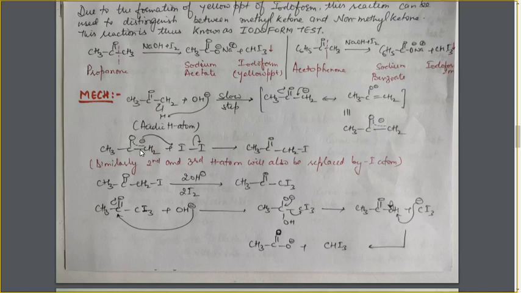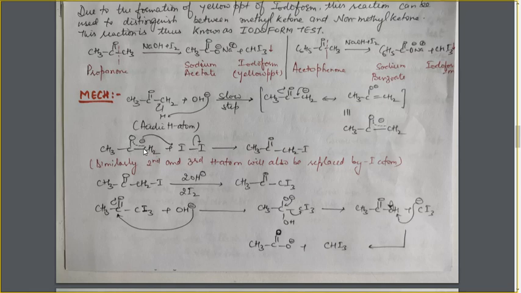Now, this enolate ion will attack the I2 molecule and abstract the I positive ion, because as this negatively charged ion approaches this I2 molecule, it will push the electron density of the I2 molecule towards this side. As a result, this I becomes slightly positively charged, and this iodine atom becomes slightly negatively charged.